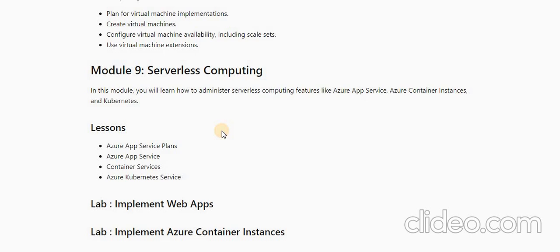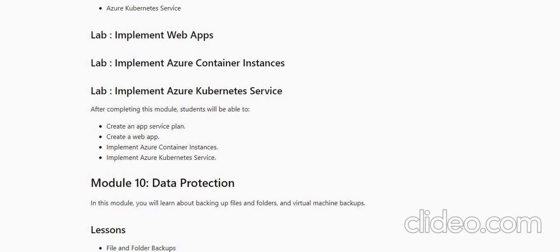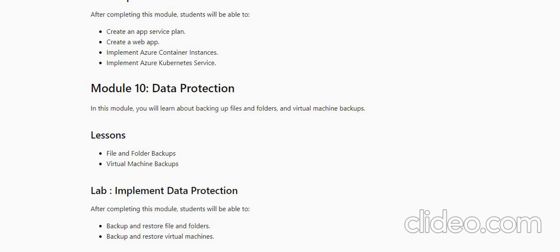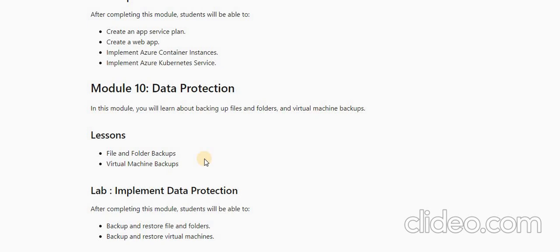Basically in this module we would be covering our web apps. So we will see the scalability part as well. Containers: what is the difference between container, virtual machine, Docker. What is Kubernetes. Basically it was launched by Google. So we'll see all these things. And module 10 is related to data protection. So in this module we would see our backup things: file backup, folder backup, virtual machine backup.